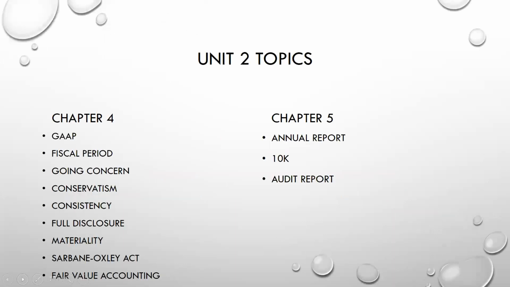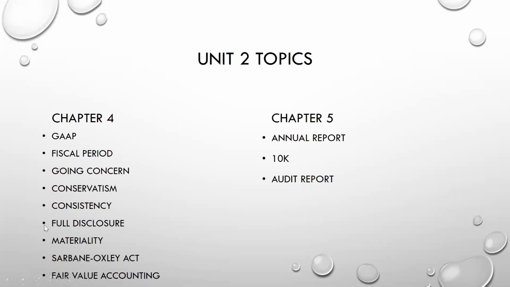So in the units broken down by topics, in chapter 4, as I mentioned, we're going to go over GAAP. GAAP is all the rules that have to be followed by companies in regards to preparing their financial statements, which means there are rules they have to follow that state when revenues can be recorded, when expenses can be recorded, what values they have to use. I'm going to include some video links for you to learn more about those rules.